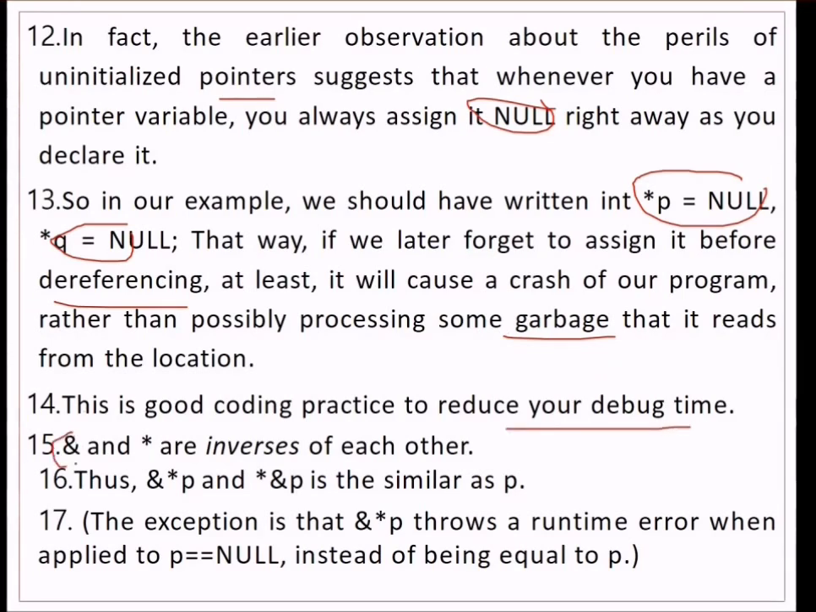So ampersand and star are inverses of each other. Ampersand gives the address, and star dereferences, meaning it gives you the value stored at that address. Thus, star of ampersand P is similar to P. First we find the address and then dereference it, so we get P.